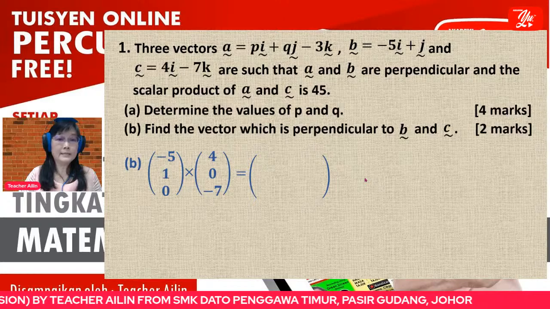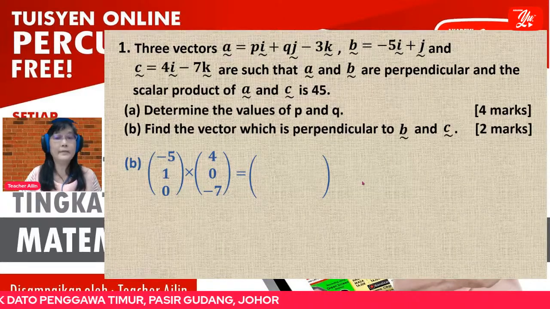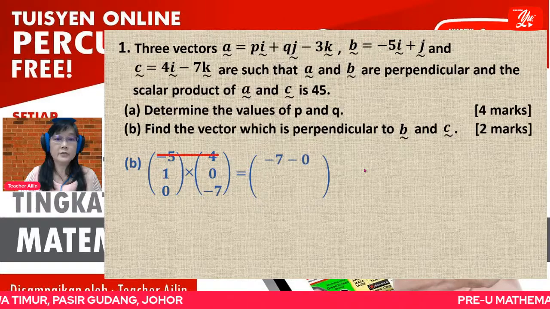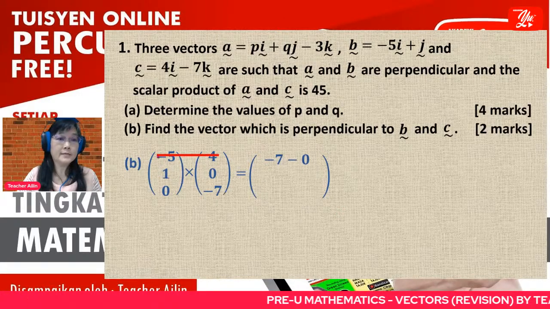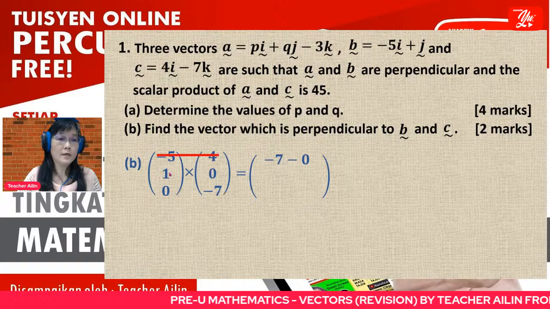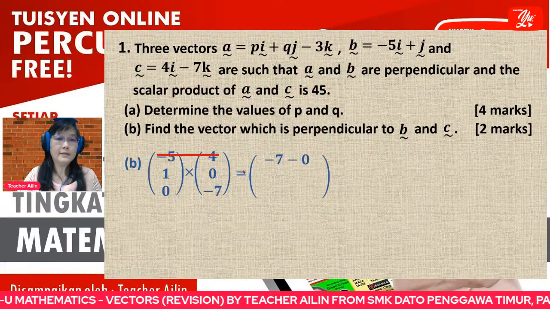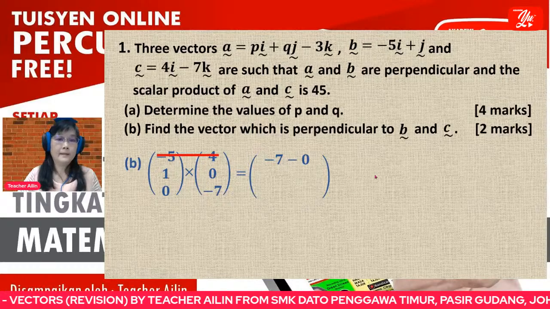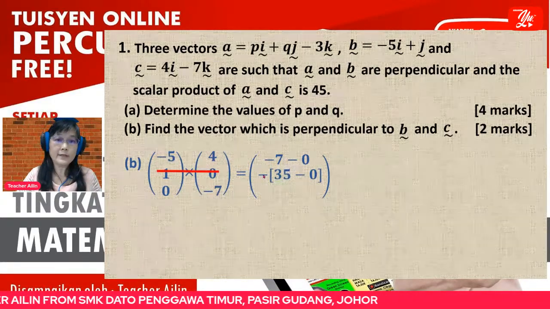Same as just now, you can use the determinant method. Here I try to use the column vector method. To find the first value, I just ignore the first row, so I have 4 values: 1 times -7 minus 0. Then for the second value, remember the second value must have a negative.